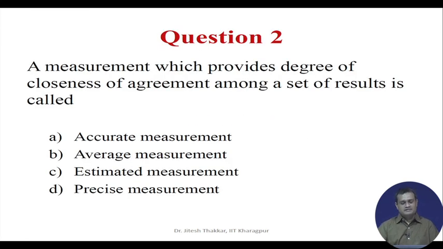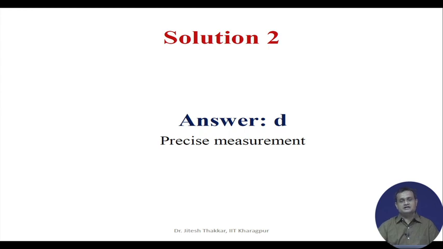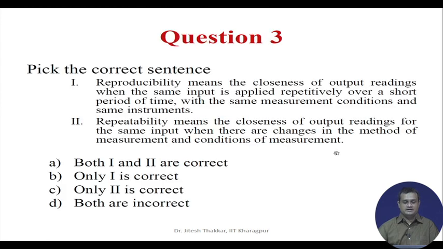Question 2, a measurement which provides degree of closeness of agreement among a set of results is called accurate measurement, average measurement, estimated measurement, and precise measurement. So, it is a very easy question, and you can understand that the correct answer is D. Closeness to each other is basically the preciseness, and it is precise measurement.